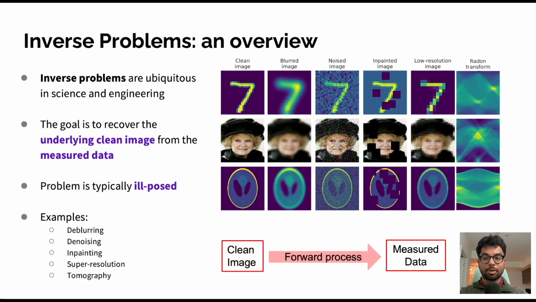In each row, the image on the left represents the clean signal that we would like to recover. However, in practice, we do not observe this image directly. Instead, the measurements often undergo different physical or computational transformations. For example, images may be blurred due to optical limitations, corrupted by noise from sensors, partially missing as in image inpainting, or reduced in resolution during acquisition. In medical imaging and tomography, we often observe projections such as the Radon transform shown on the right rather than the image itself. Our goal then is to recover the original image from these degraded or indirect observations.